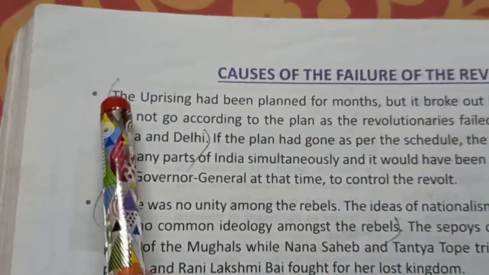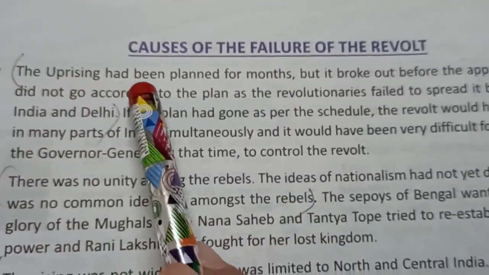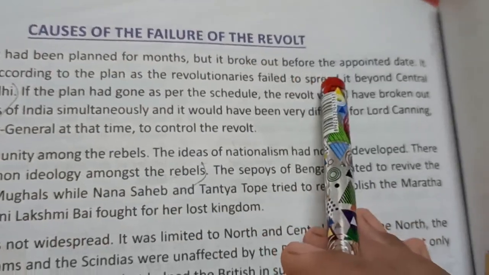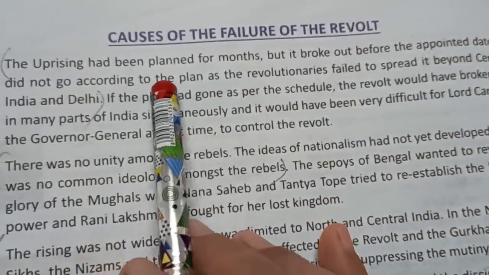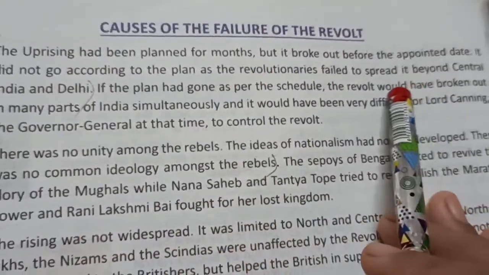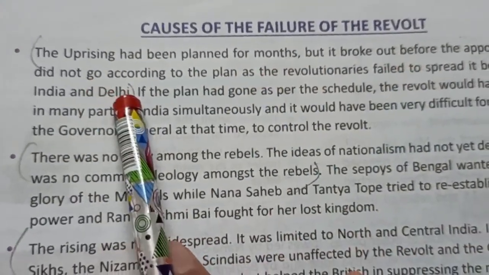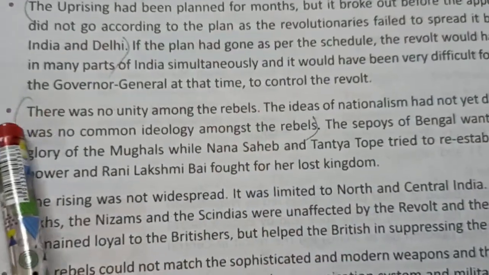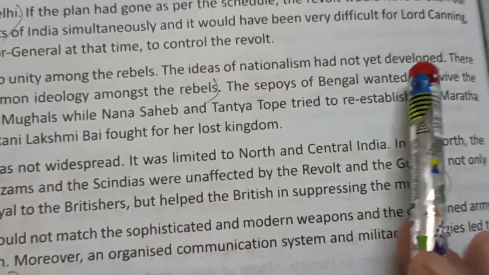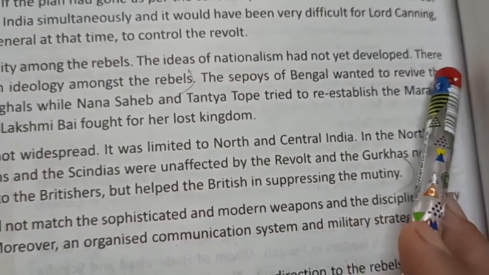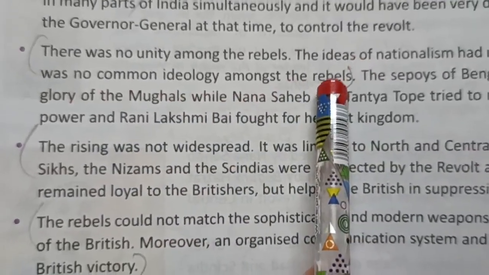First point you can write, early starting of the revolt. In this, what you can explain, the uprising had been planned for months, but it broke out before the appointed date. It did not go according to the plan, as the revolutionaries failed to spread it beyond central India and Delhi. Second point you can write, lack of unity. There was no unity among the rebels. The ideas of nationalism had not yet developed, and there was no common ideology amongst the rebels.